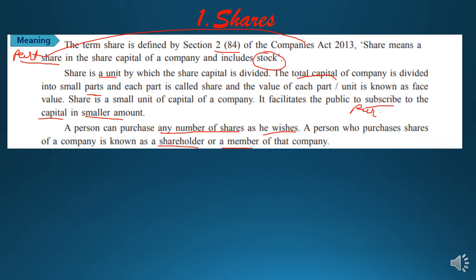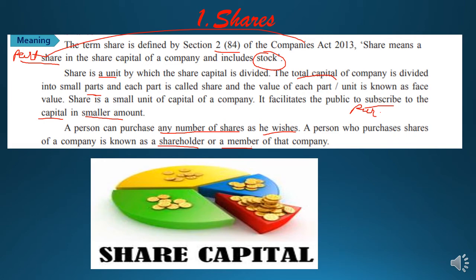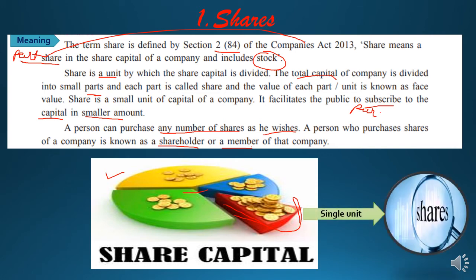Now students, let's understand this concept in a diagram. Suppose this is the share capital of a company, in which preference shares, equity shares, and retained earnings are all put together in one box. But one part of it, in the red rectangle, students, is separated. So out of all the share capital, when we see one part or single unit, that unit will be known as a share, students. Let's move further.